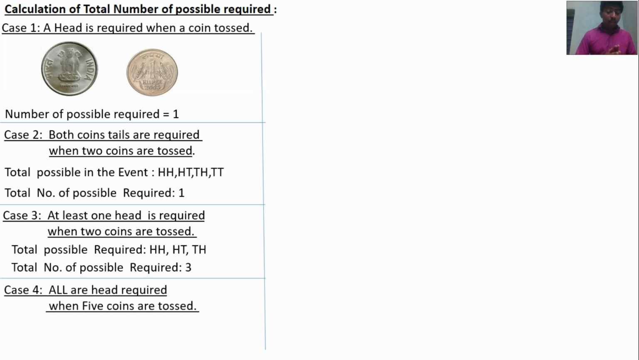Case 4. All heads required when 5 coins are tossed. If the number of coins increases, we should remember these points. For any number of coins tossed, if the requirement is all heads or all tails, the number of possibilities required is 1. So the number of possibilities required is 1, if all heads or all tails are required for any number of coins tossed.